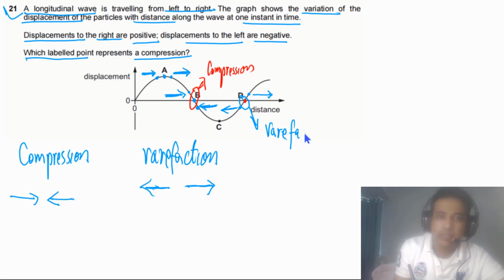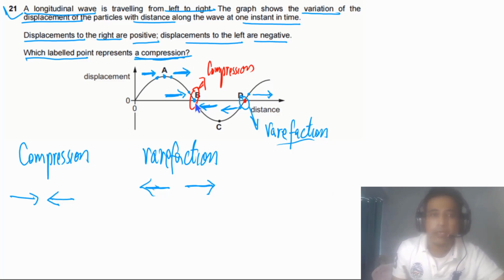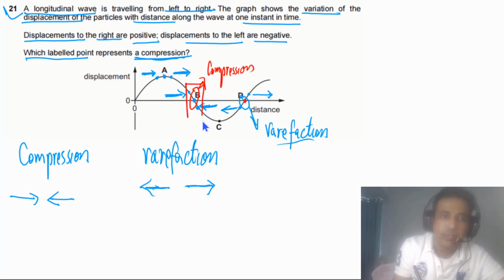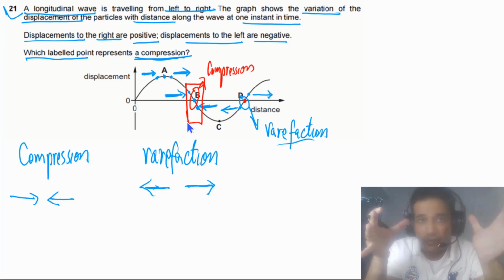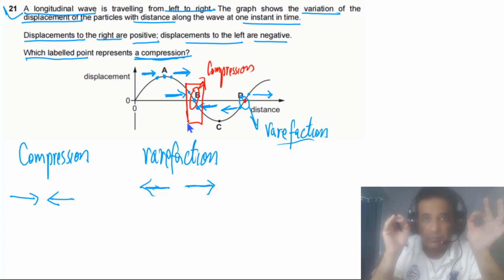The question was asking us to label the point that represents a compression, so the answer has to be B. This is a beautiful way to approach this type of problem, and this is a repeated question. You will see it in many past papers.